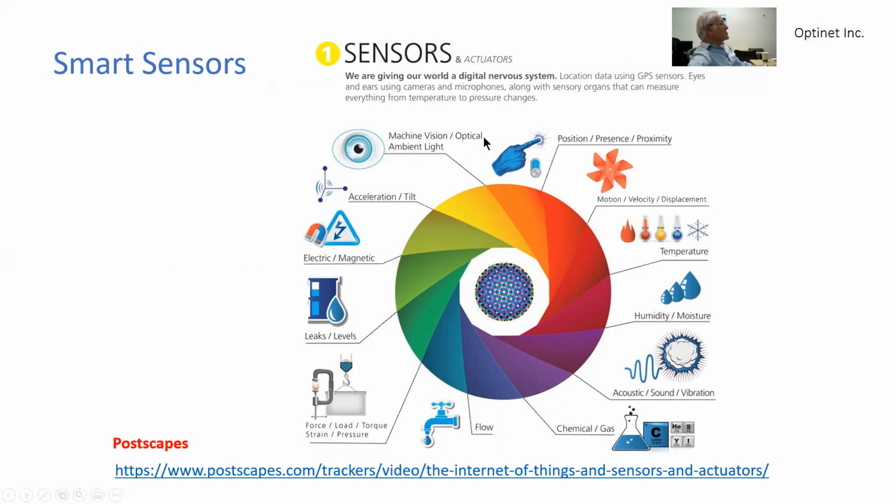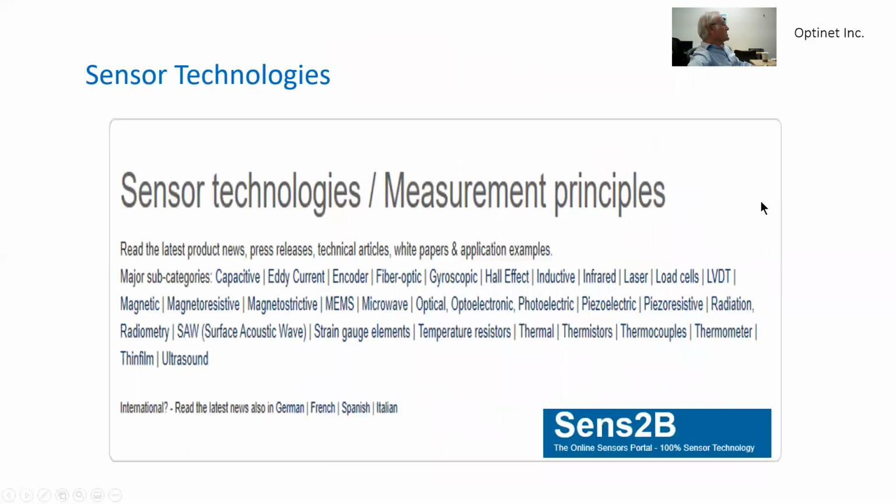They include machine vision, acceleration and tilt, electric and magnetic, leak and level detection, force and load and torque, strength and pressure, flow, chemical and gas, acoustic, sound, vibration, humidity and moisture, temperature, position, presence, proximity, motion, velocity, and displacement.